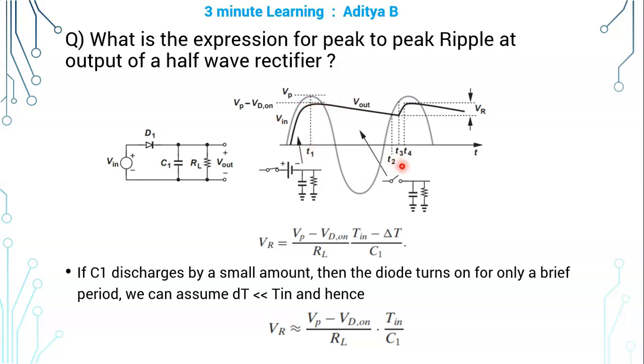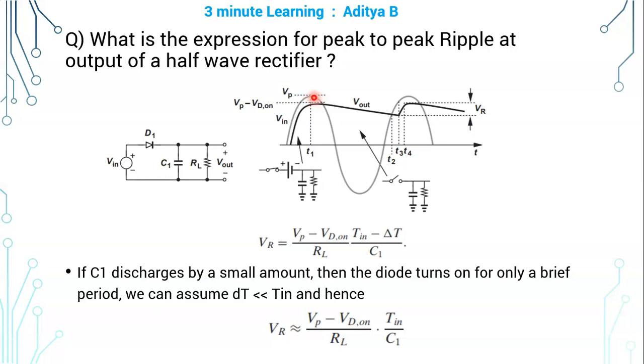After t equal to T1, the input tries to decrease. When input is decreasing, the diode will be off, open circuit, because the voltage at the anode, that is the input, will be decreasing, whereas the voltage at the cathode, that is the voltage across the capacitor, will not be decreasing. So the difference between the anode and cathode voltages will be less than Vd drop once input starts decreasing. At t equal to T1, the difference is Vd drop, one diode drop.